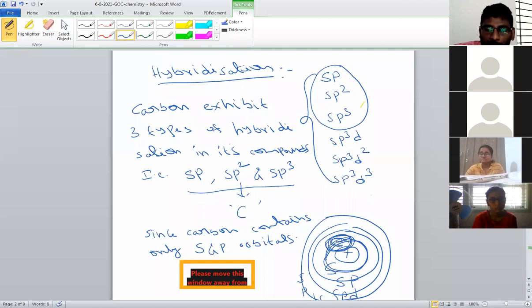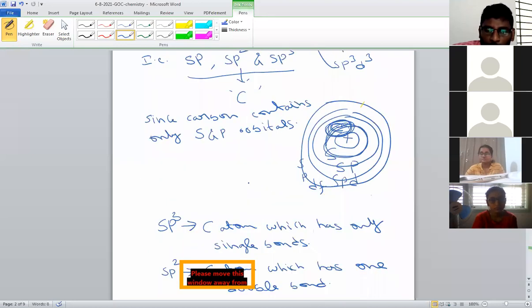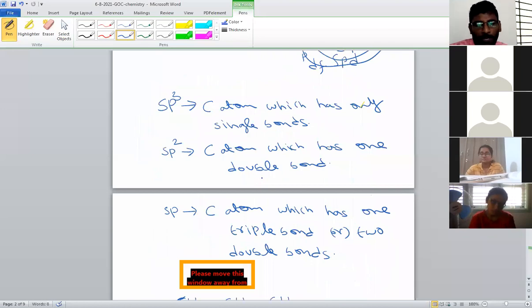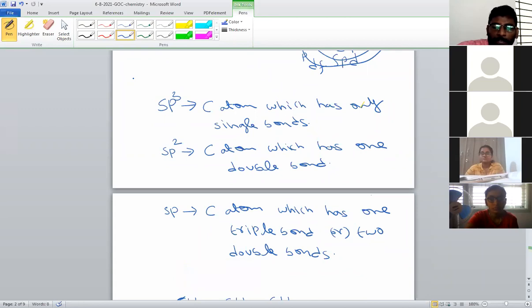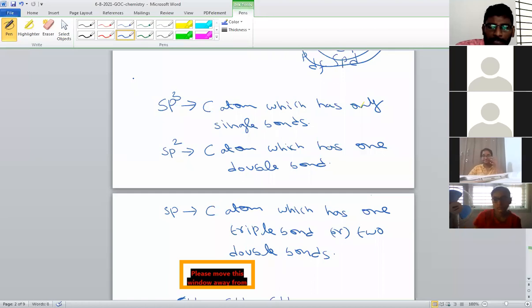So this is the hybridization of carbon. When sp is possible, when sp2 is possible, I already told. sp3 hybridization is shown by those carbons which have only single bonds. If single bonds are there, hybridization is sp3. If one double bond is there, hybridization is sp2. Two double bonds or one triple bond, hybridization will be sp. It depends on whatever molecules are given, so we can write the hybridization.